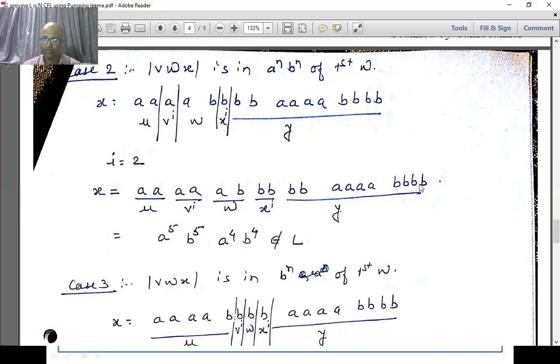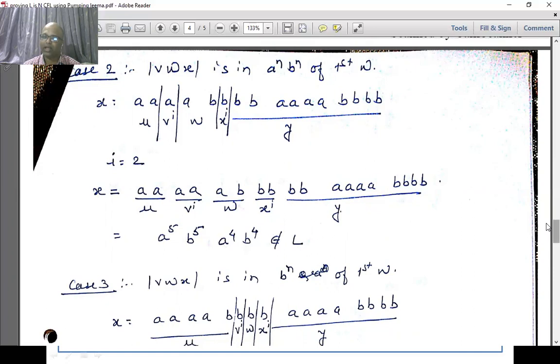Thereafter 4 A's and 4 B's. Now we divide the string into W followed by W. So first W contains 5 A's, 5 B's, but second W contains 4 A's, 4 B's after pumping up. If this language would have been considered as context free, after pumping up, it should follow the same pattern, but it is not following the same pattern. So in this context, this is not in the language.